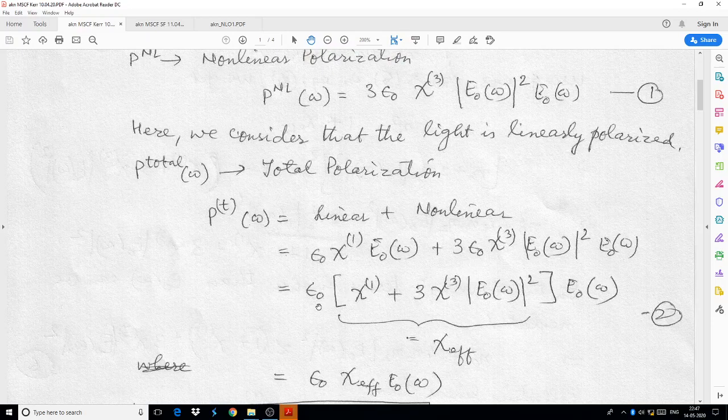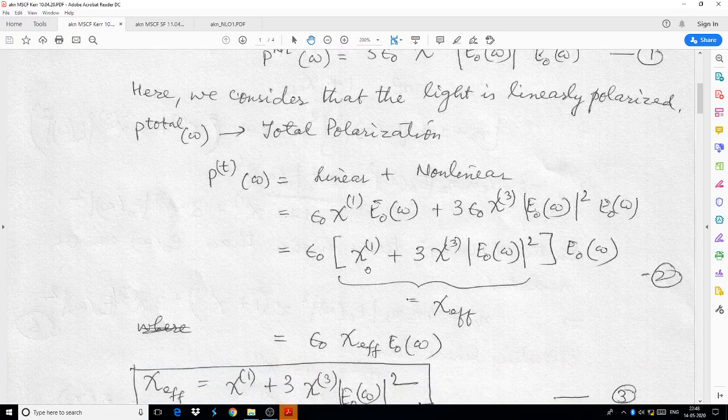And when I factorize it, you see epsilon naught and E naught are common factors, and what remains is chi 1 plus 3 chi 3 and the intensity of the wave.